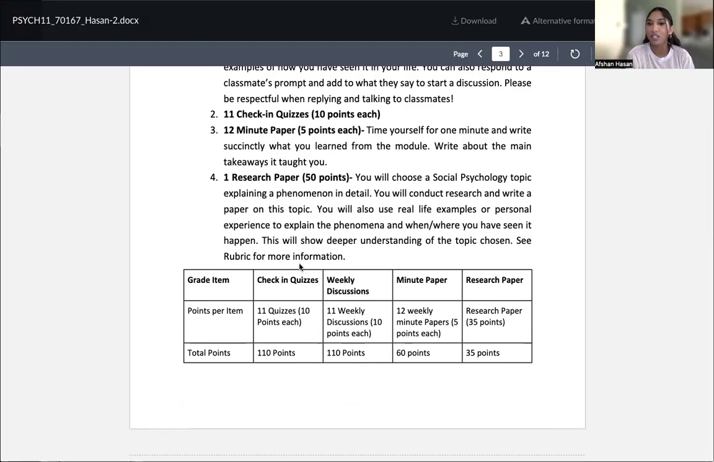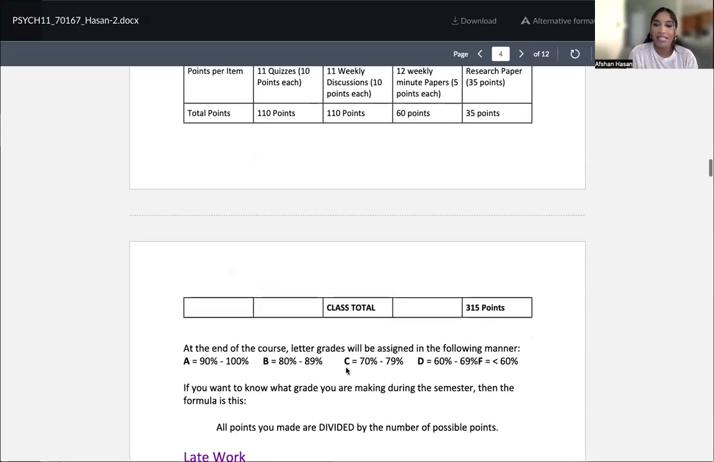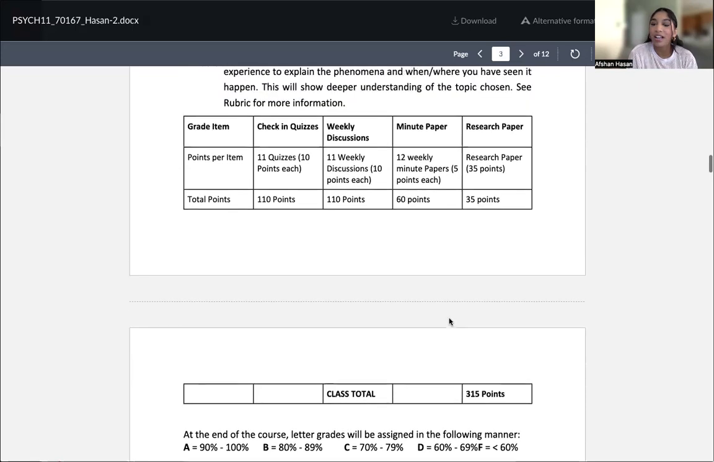The last thing is a research paper that is 50 points. So towards the end of the semester, what you're going to do is that you will write a research paper on things that you have learned in this class, right? You're going to pick a topic that you liked, that you want to look in more detail, and you're going to explain it. Right? You'll conduct research on it and you'll write this paper and you'll use real life examples and personal experience, right? So there will be a whole other weekly module on this, so you don't have to worry.